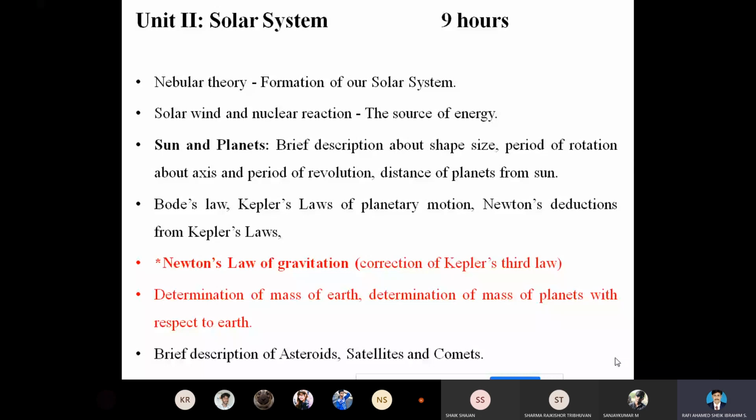And the nuclear reaction: as we know, there are two types of reactions. One is nuclear fission and the other is nuclear fusion. So for the formation of the solar system, our consideration is the nuclear fusion reaction, not the fission.